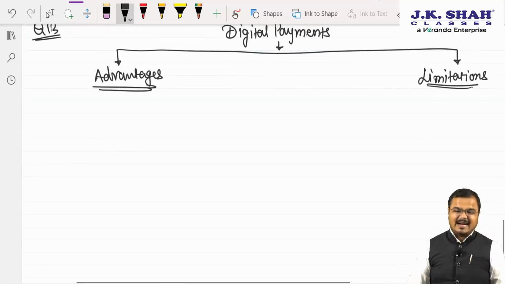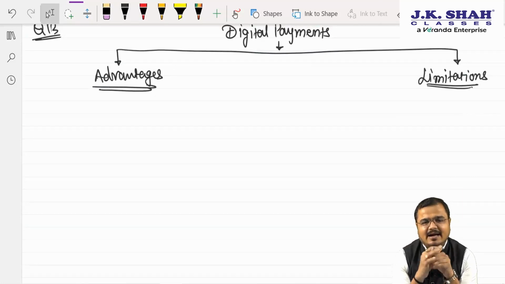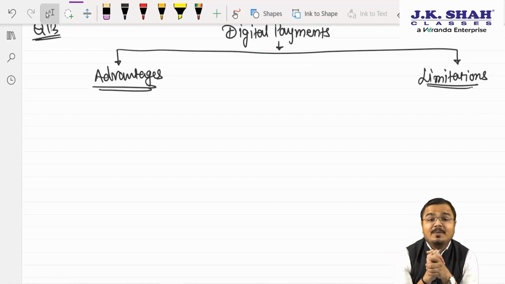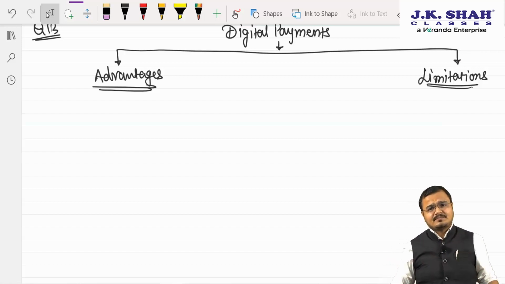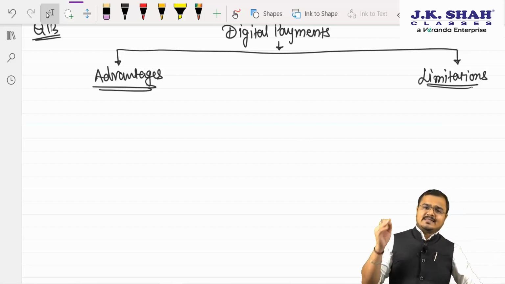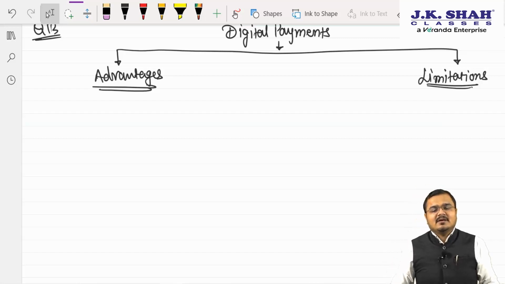First, advantages. Now chartered, tell me, with a debit card and credit card, use of mobile wallet, use of UPI payment system, Aadhaar enabled payment system, are you carrying a lot of cash in your pocket now? No, sir. Why? Because everywhere digital payment acceptance is growing like anything. India is at number 1 in making digital payments.